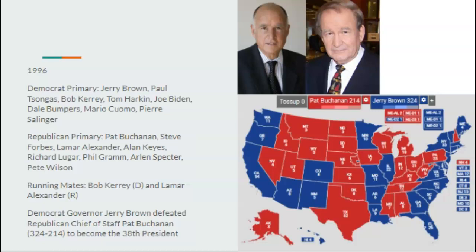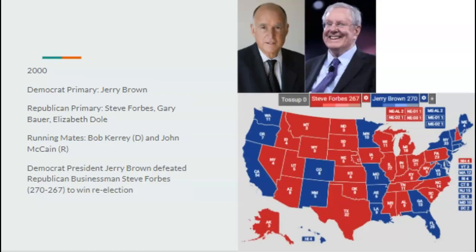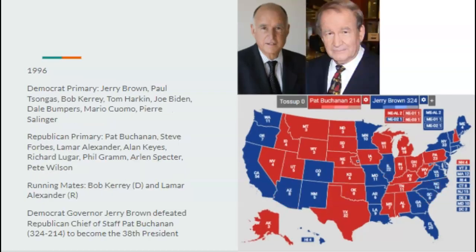And in Jerry Brown's term, we'd probably see an assault weapons ban. We probably would have seen what Bill Clinton did in his first term, a big push on assault weapons ban. We'd see a lot of kind of liberal policies.